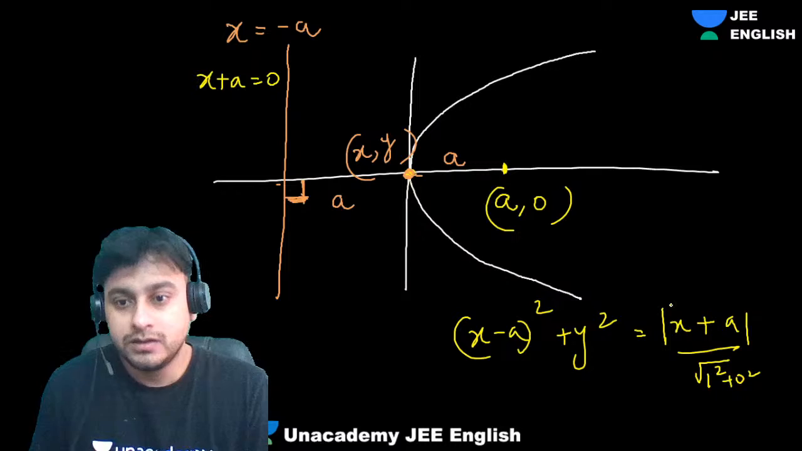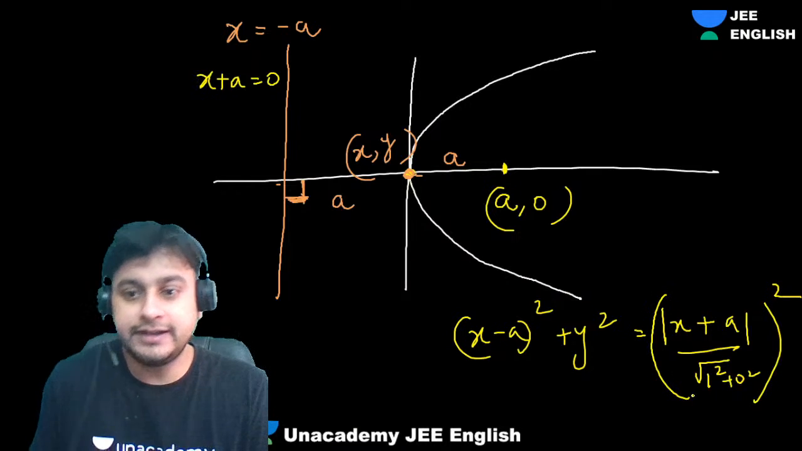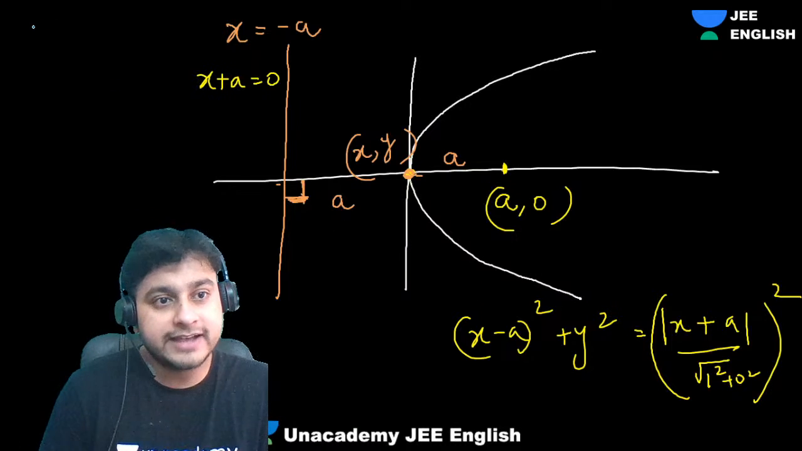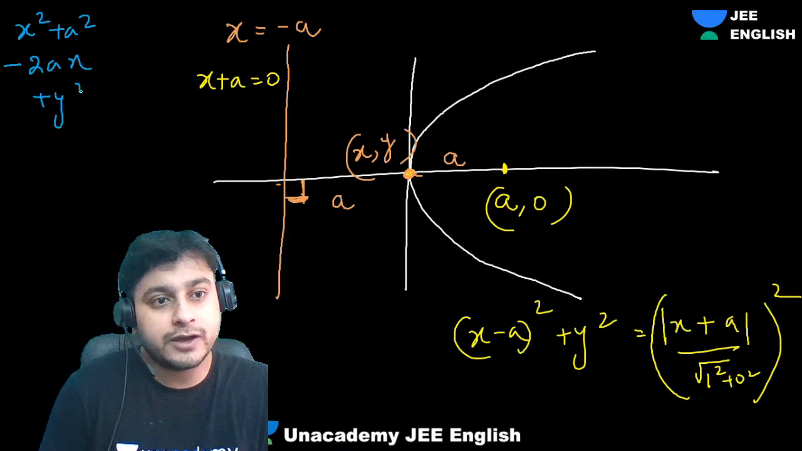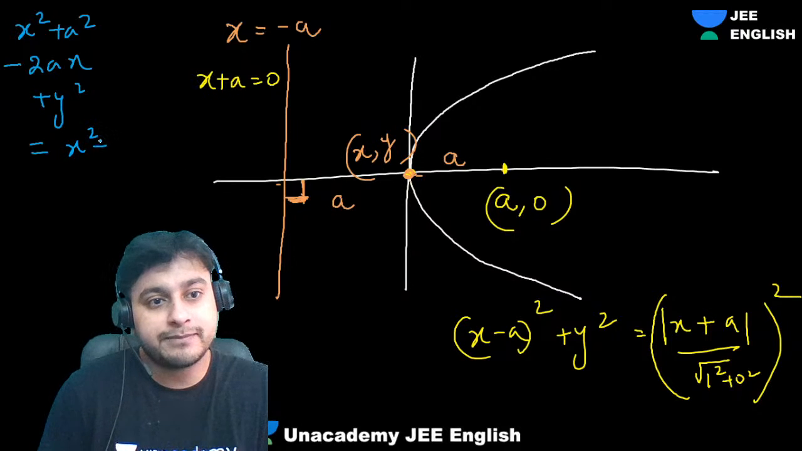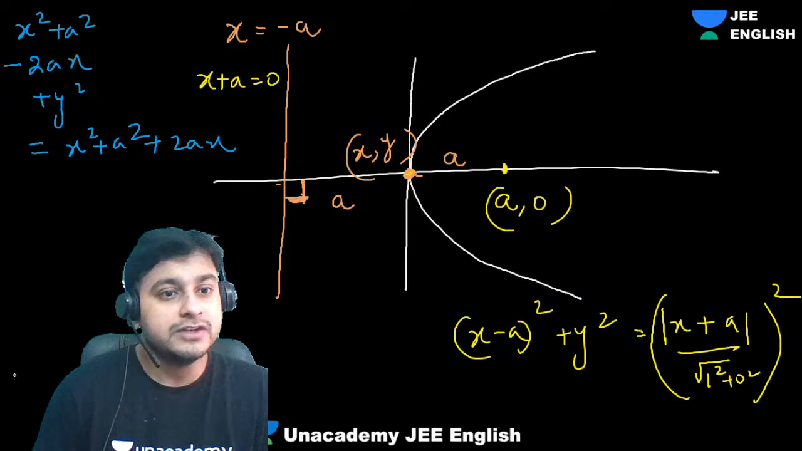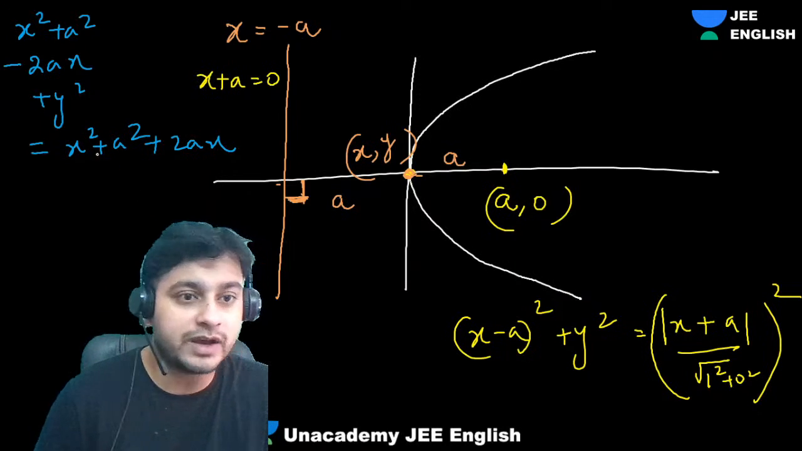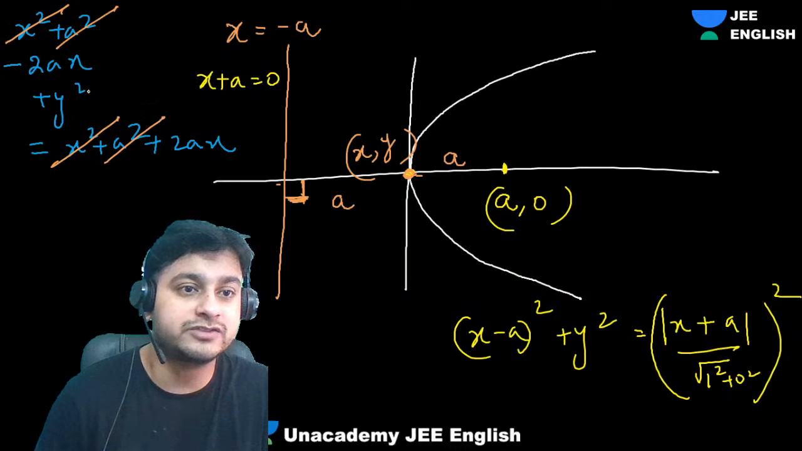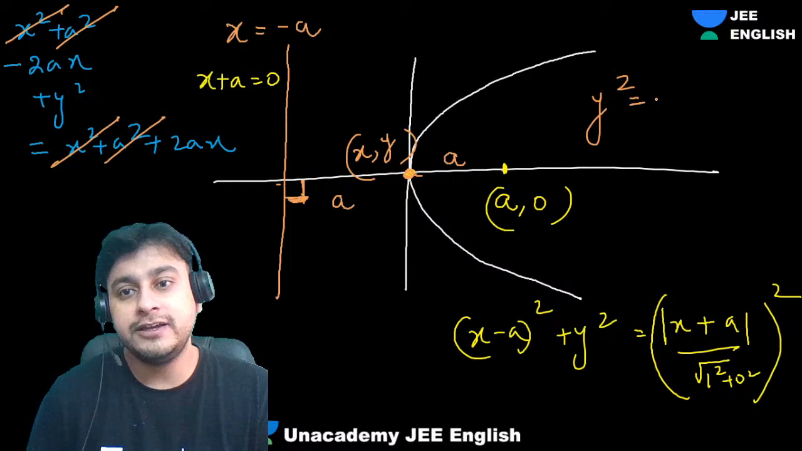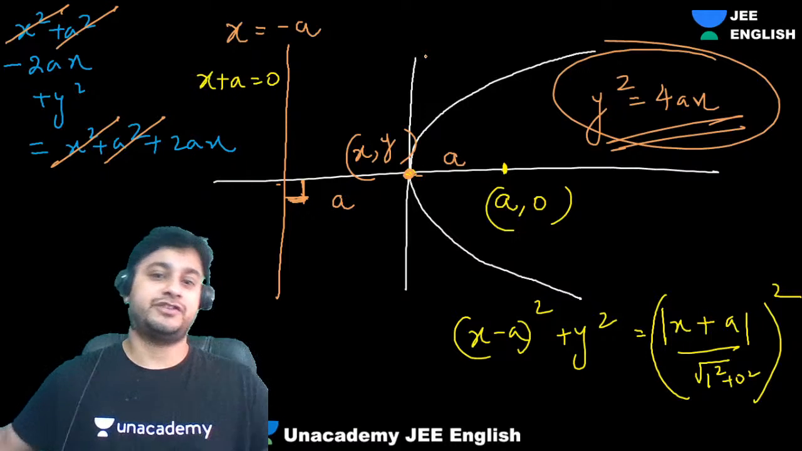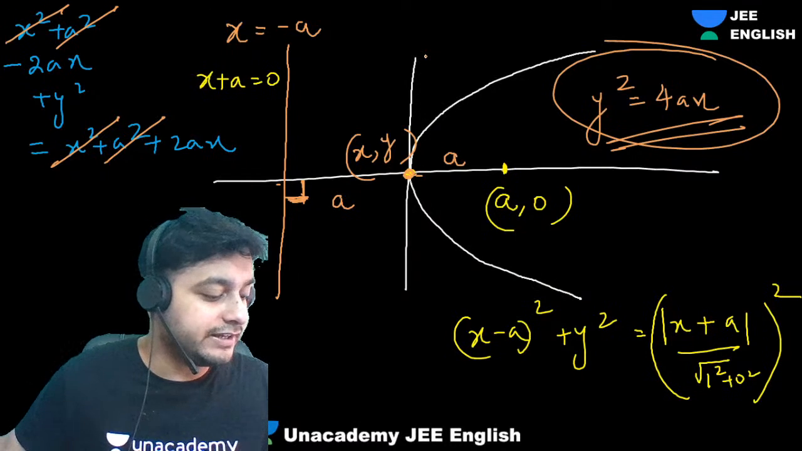Now when you whole square this, what are we getting, guys? Let's whole square this. So let me write down what we are getting. x square plus a square minus 2ax plus y square equals x square plus a square plus 2ax. So guys, x square and a square are gone. So we will get y square equals 4ax. Right? This will come to this side, and that is the derivation of it. Understood? Such an easy way we have actually derived.